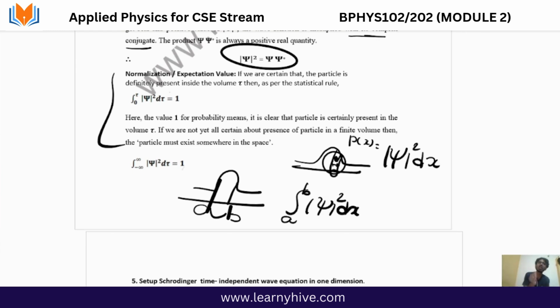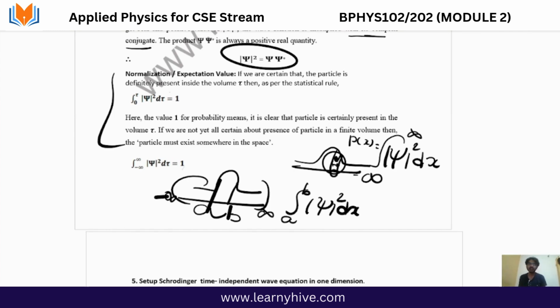Isn't it easy? At this particular point I'm taking a and b, right? So integration from a to b, putting upper and lower limits. I'm just integrating here. Suppose I want to find it over the whole space, then I put the integration from minus infinity to infinity. Is it not? Right? So that's what they are giving.